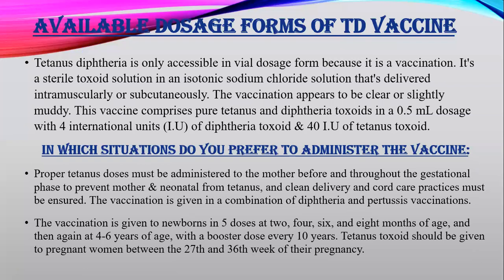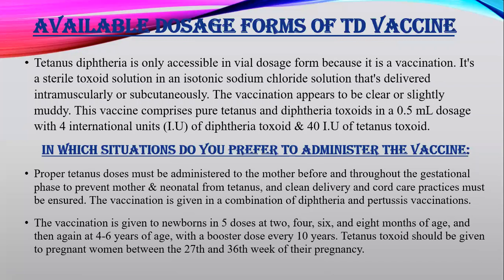Okay, so now how are we going to administer this vaccine, or in what situations do we prefer to administer this tetanus or diphtheria vaccine? The proper tetanus doses must be administered to the mother before and through the pregnancy phase, in order to protect the mother as well as the fetus or neonate from these diseases.